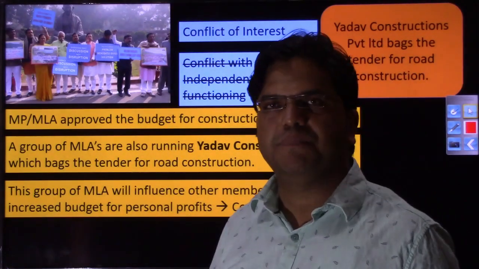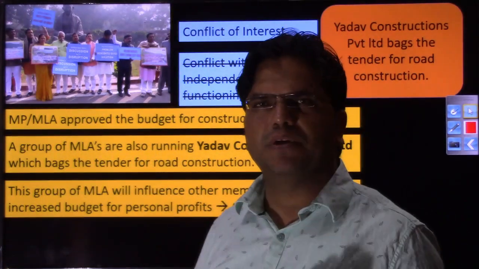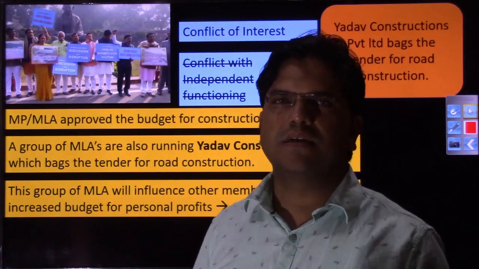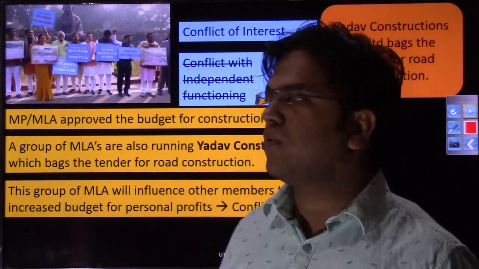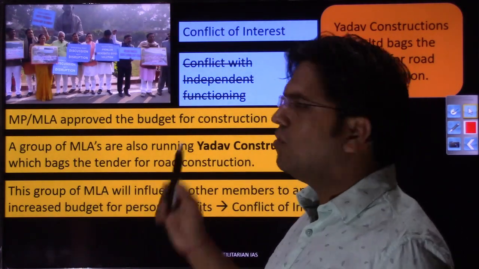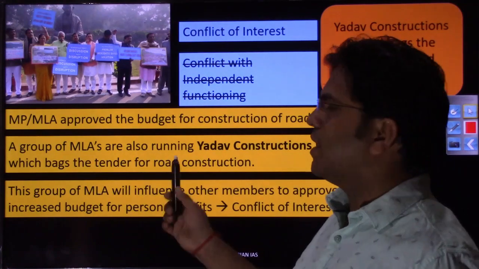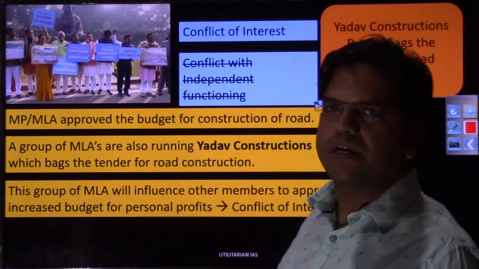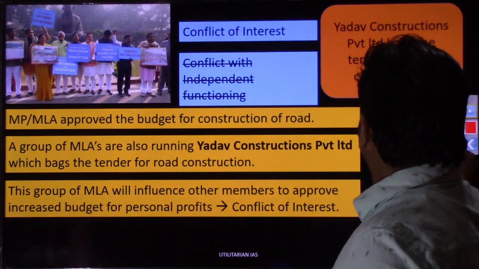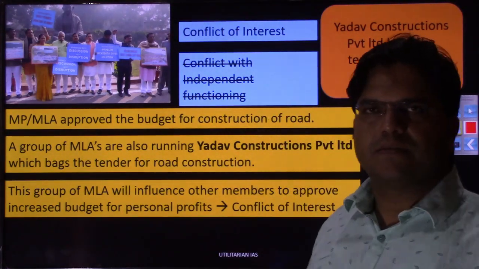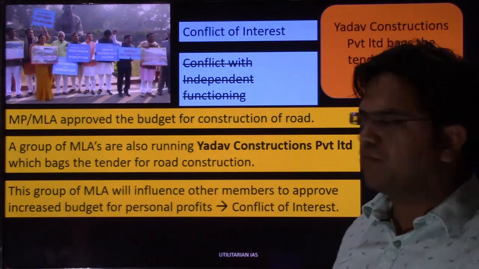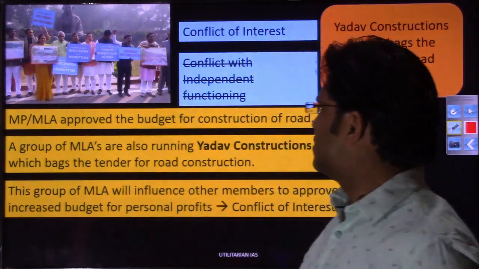And that's why these people, members of parliament, members of legislative assembly or president, this is another instance which shows why these members of parliament or members of legislative assembly should not be allowed to participate in any kind of contract where government is involved, right? Because this creates conflict of interest. So here MPs and MLAs approved the budget for the construction of road, and a group of MLAs are also running this Yadav company.